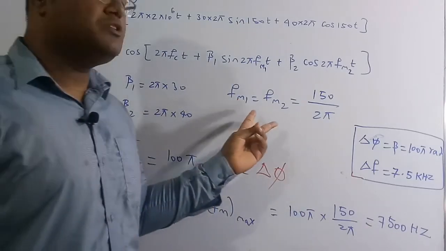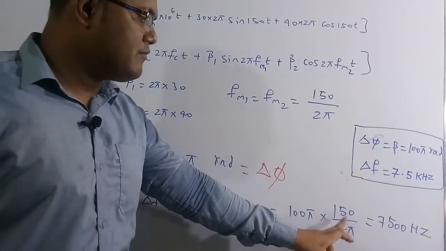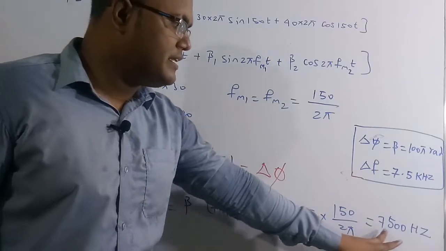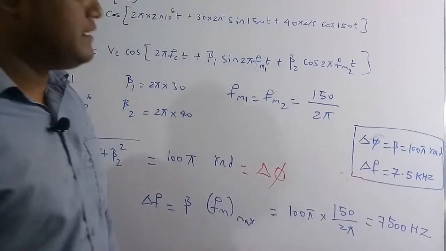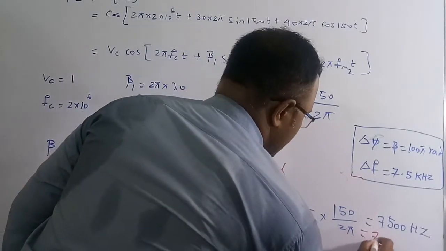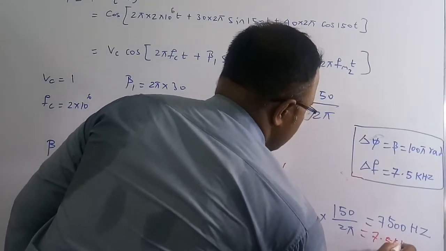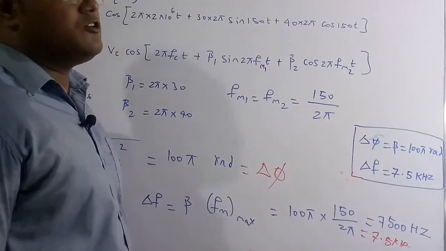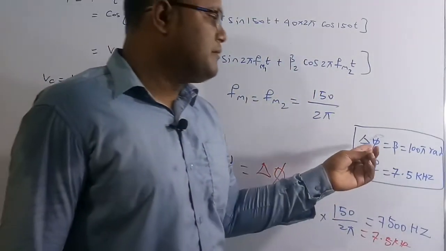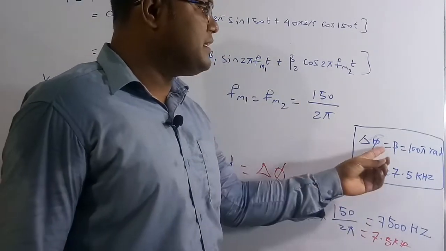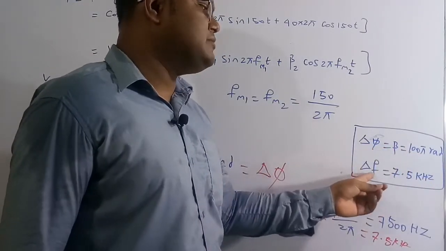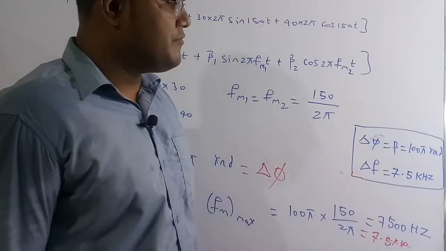So therefore here they both are same, so we can take here 150 by 2 pi, and if you solve this one we are going to get 7500 hertz. It is nothing but 7.5 kilohertz. So frequency deviation is 7.5 kilohertz. So finally I can conclude that the maximum phase deviation is beta equal to 100 pi radians, and the maximum frequency deviation is 7.5 kilohertz.